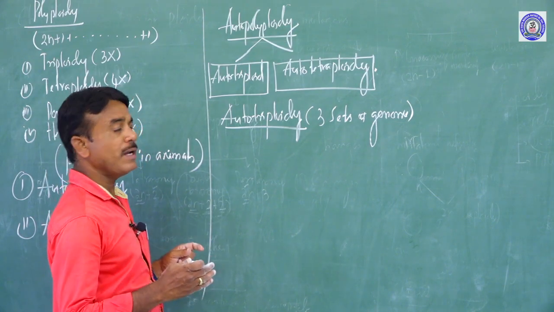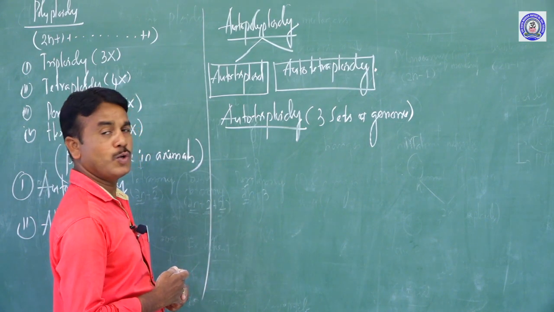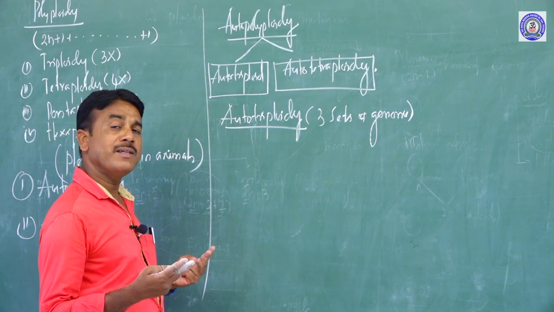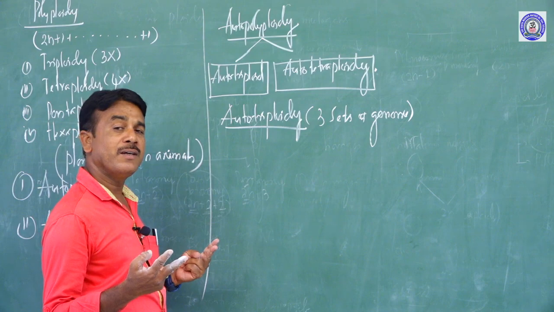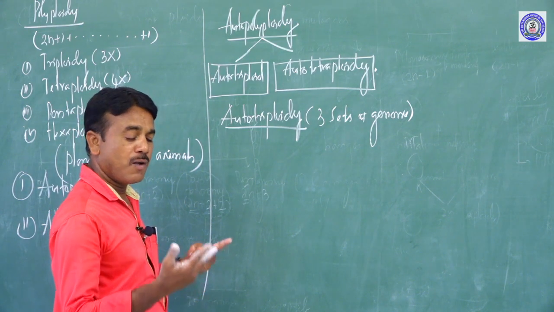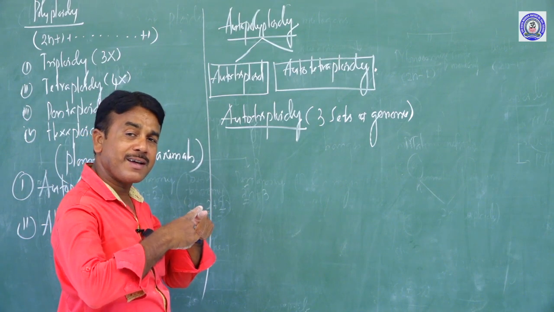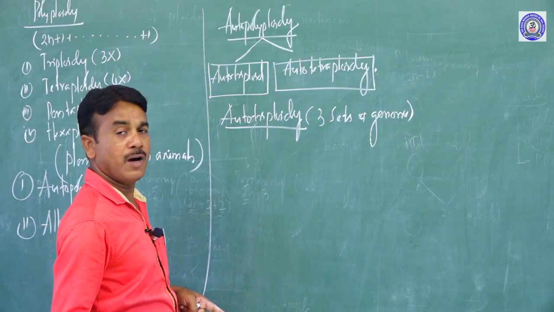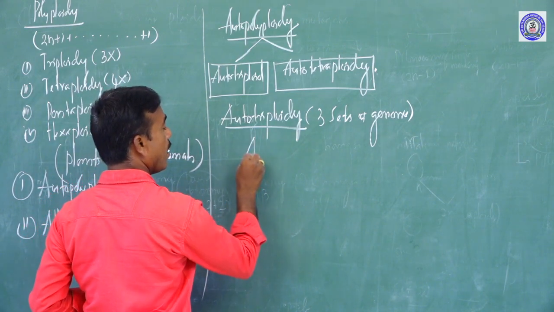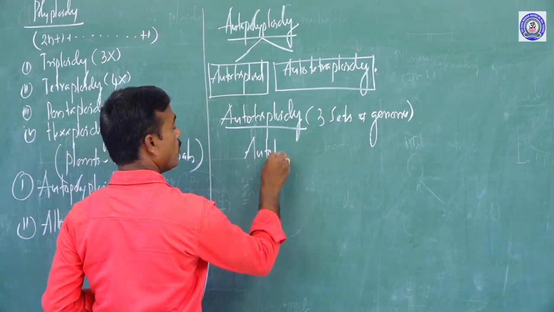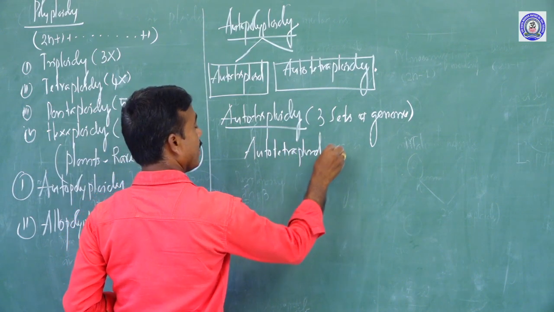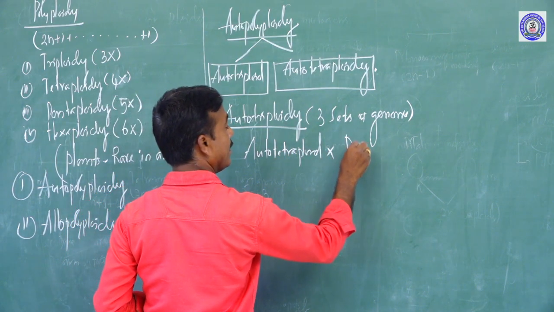How is autotriploidy applicable, and which organisms are responsible? It is made artificially by crossing 2 species. Autotriploidy arises when autotetraploidy is crossed with diploidy.